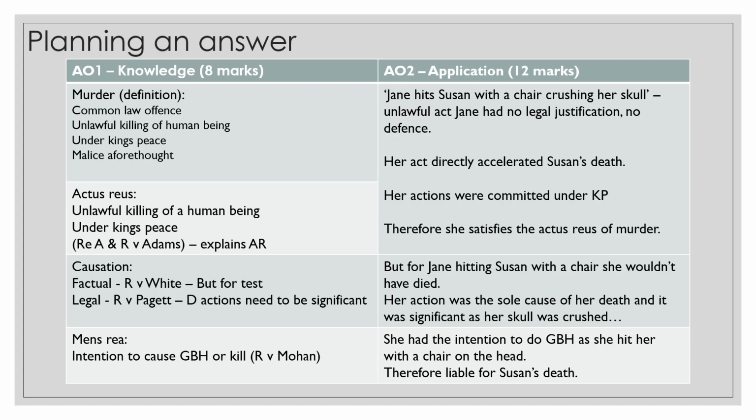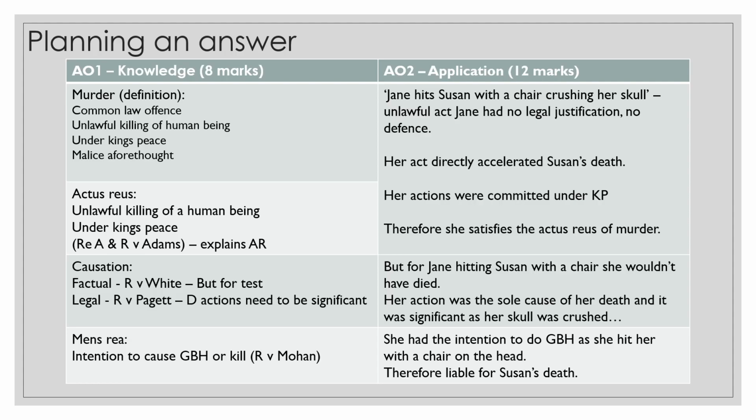You want all of that memorized so you can just write that down straight away. The first thing you write down is the definition of murder. Then you write the actus reus to get more A01 marks, and you explain it's the unlawful killing of a human being under King's peace. You've got the two cases, Vickers and R v Adams, which explain the actus reus. Vickers explains unlawful and R v Adams explains the killing.